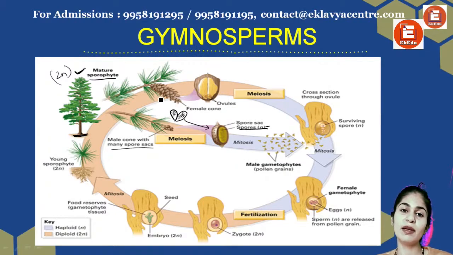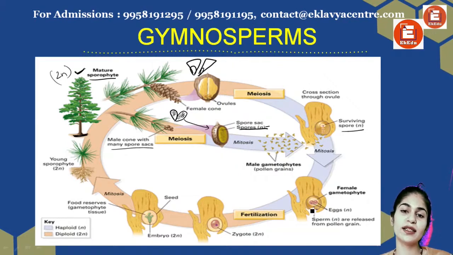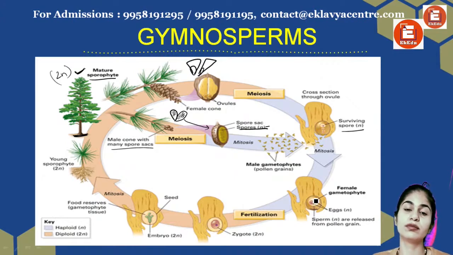On the other hand, in the female, how is it present? This is a cone leaf, right? Each cone leaf has an ovule structure at the end, right? So these are present. Then they will undergo meiosis forming a spore, which is again haploid. Then both of these will fuse together forming an egg. Sorry, no, no.